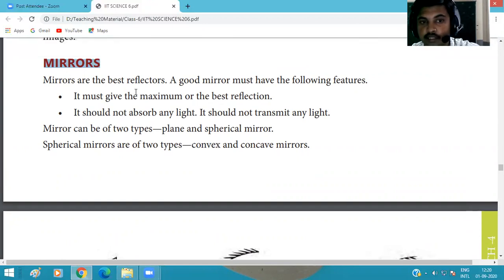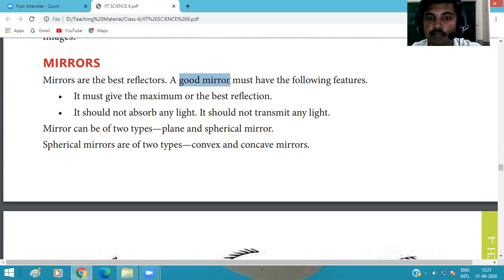So what is mirror? Mirror we have in our house also. We are using mirror in our daily life. Mirror is a vast reflector. When we discussed the reflection of light, the objects which reflect the light, these types of objects we know as reflectors. So when we talk about the reflectors, mirrors are the best reflectors.